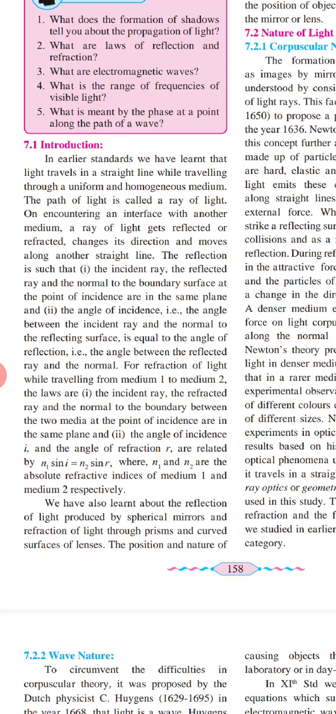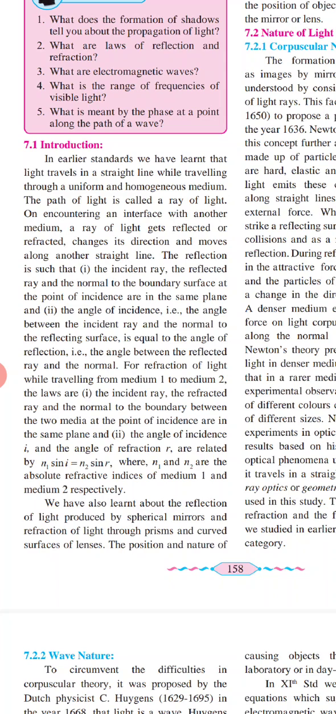For refraction of light while traveling from medium 1 to medium 2, the laws are: first, the incident ray, refracted ray, and normal to the boundary between two media at the point of incidence are in the same plane. And second, the angle of incidence i and the angle of refraction r are related by n1 sin i = n2 sin r, where n1 and n2 are the absolute refractive indices of medium 1 and medium 2 respectively.